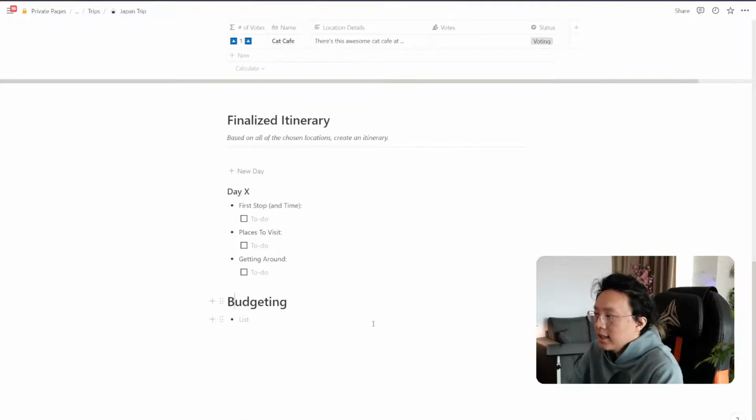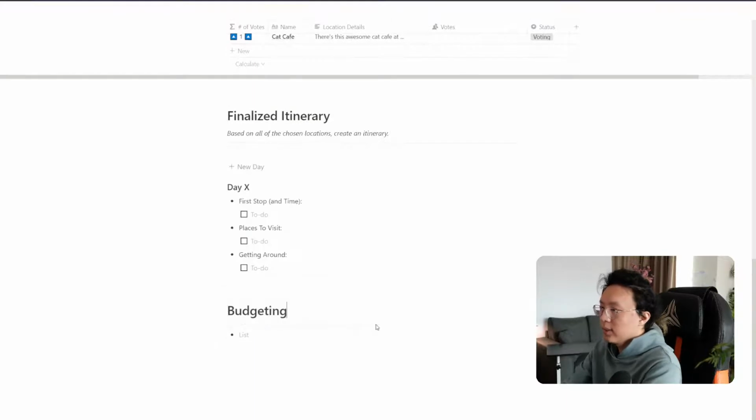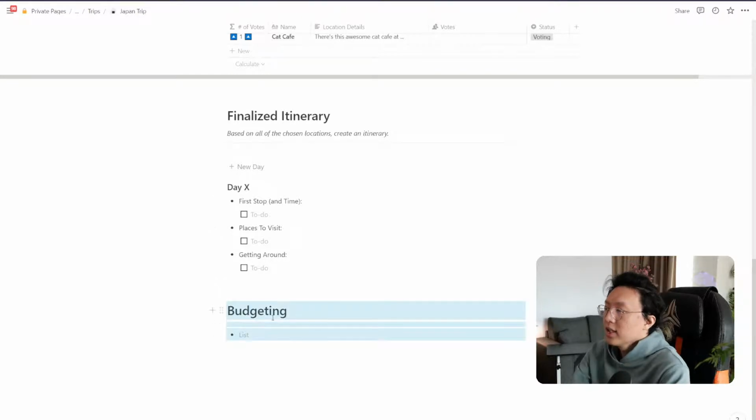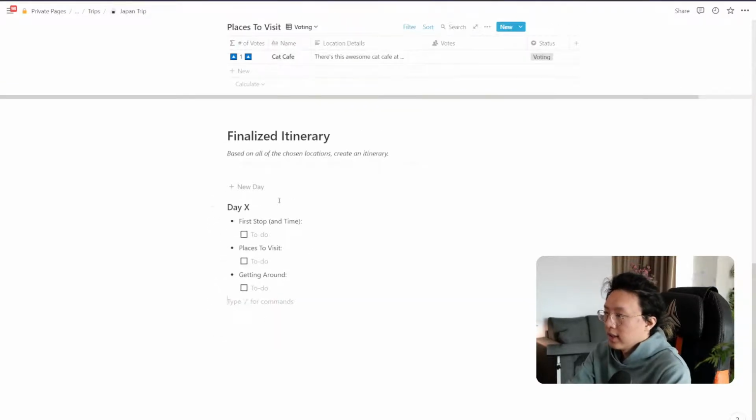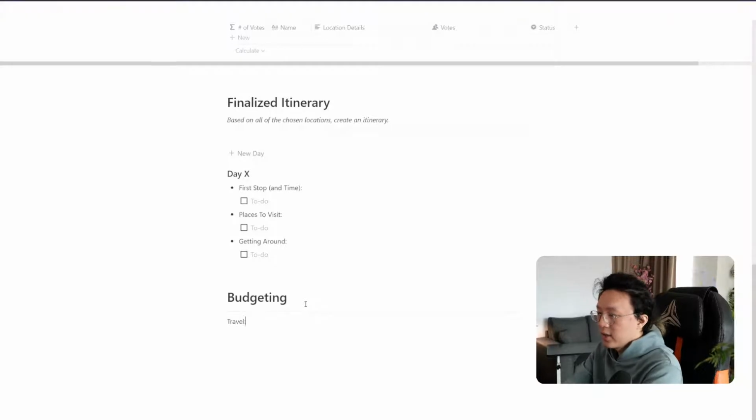And then the last thing is budgeting. Budgeting is something I just really enjoy doing because I like to also throw in the budget that I want to spend at each place. So actually one thing I might do here is I might just, budgeting. So we can talk about budget categories. So we can say on the travel, how much you want to spend.